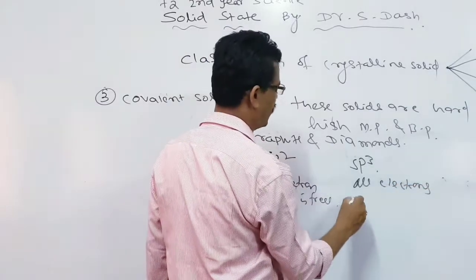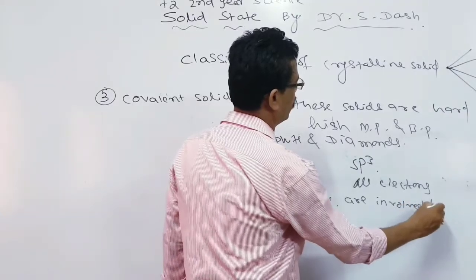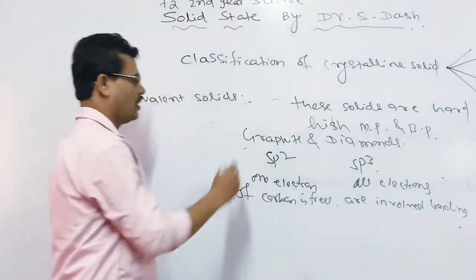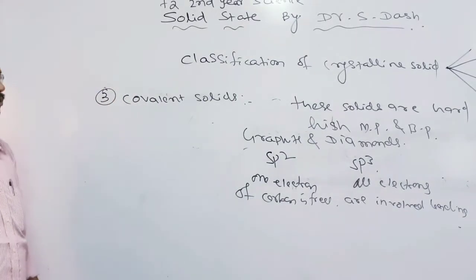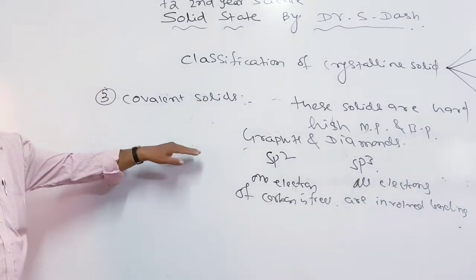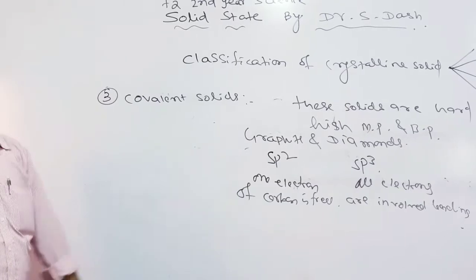So due to this, graphite is able to carry current with the help of the hexagonal layers present in it. One electron can flow from one layer to other layers.